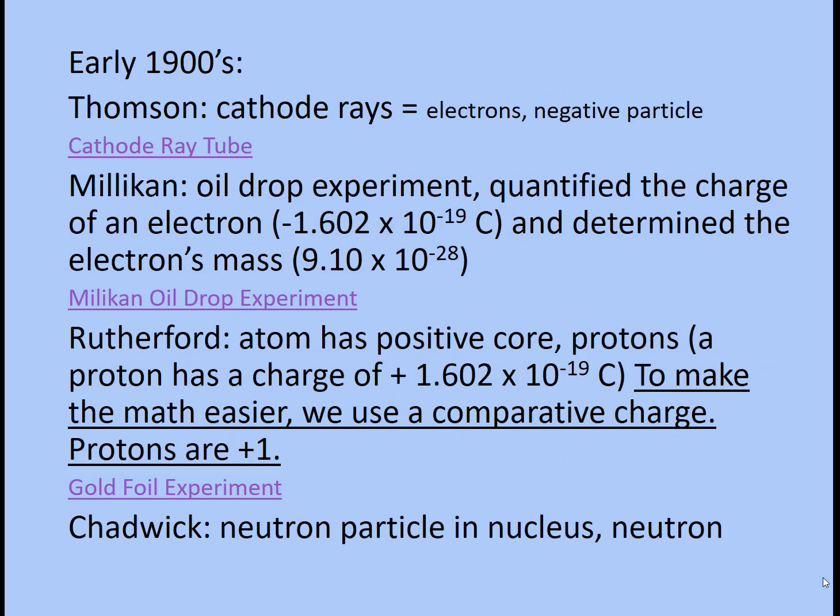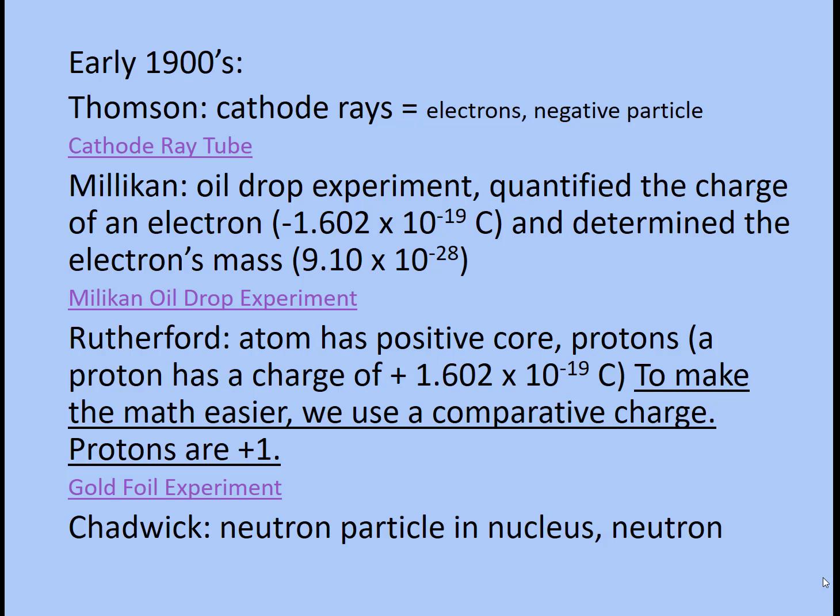100 years later, after John Dalton's atomic theory was proposed, that is when scientists started to probe into the atom to see what atoms were made of and did they have smaller particles. The electron was discovered first with J.J. Thomson. He had a cathode ray tube and he was able to determine that these particles are negative, and he called them cathode rays. Later on, they were named electrons.